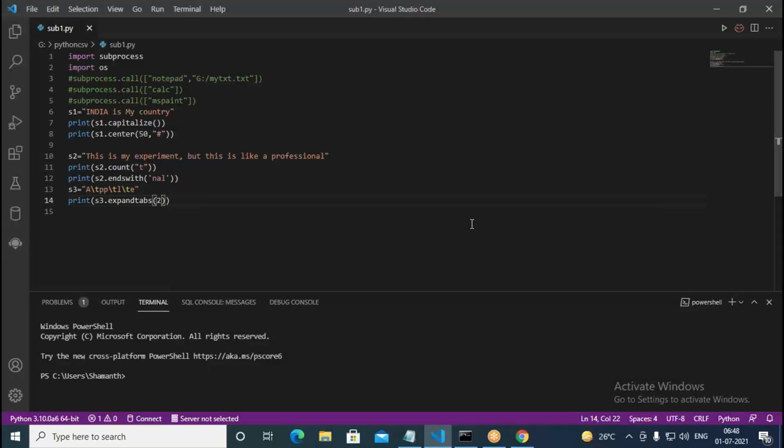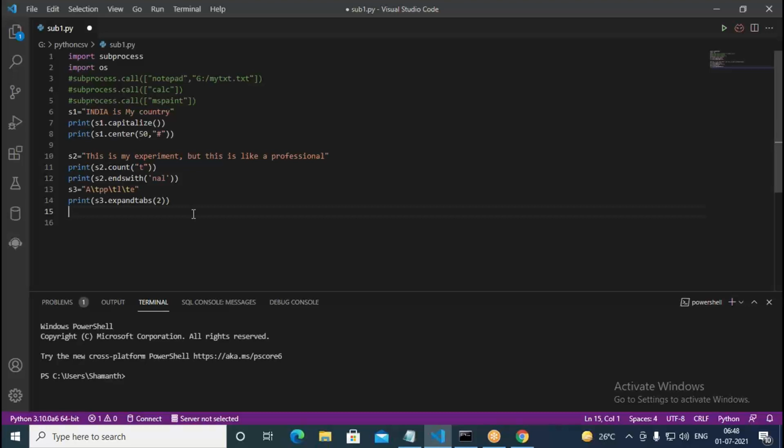In the same way, there is one more pair of functions we can use very much, lower and upper. We can convert the given string into lowercase, or we can convert it into uppercase. Capitalize is something different, lower is different.